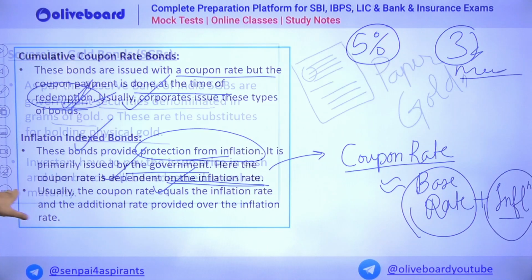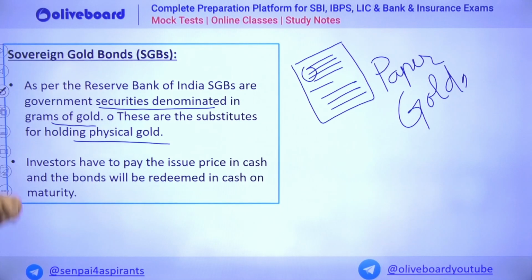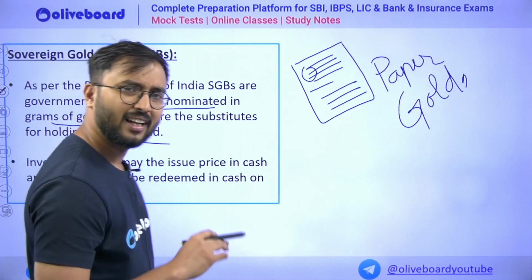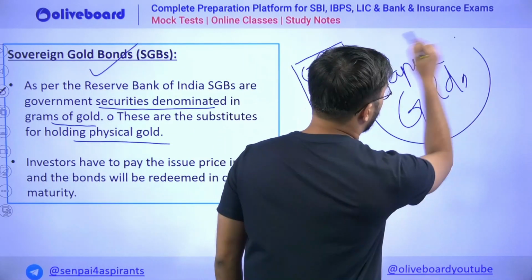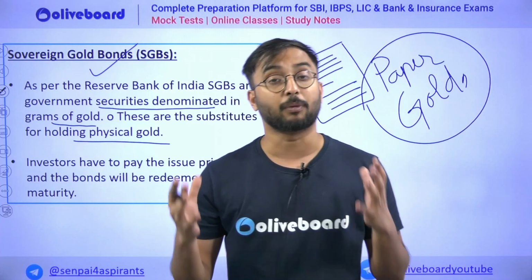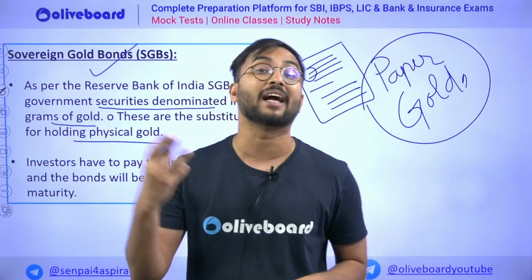Then comes the next type of bonds, that is sovereign gold bonds. It's nothing but you can even call it paper gold. As you all know, many of the people, particularly in India, have a habit of buying gold.